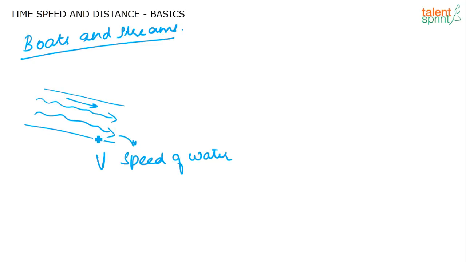So this is called downstream. If the boat travels in the same direction as the water is flowing, we say the boat is going downstream. If the normal speed of the boat, without the water having any speed, is U kilometers per hour or U meters per second, the net speed now will be U plus V, because both are in the same direction. The boat is going in the same direction as the current.